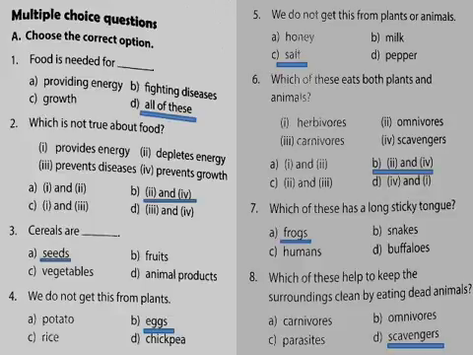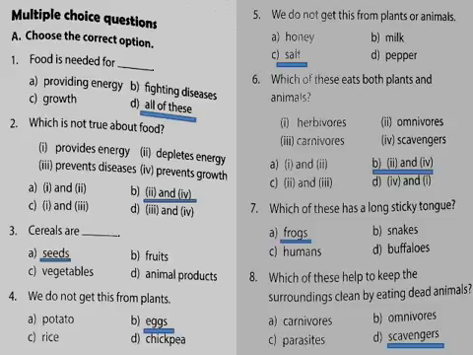Next one. We do not get this from plants or animals. Honey from honeybee. Milk from cow. Salt from? Yes, seawater. Pepper from? Plant. So the answer would be salt. Very good.